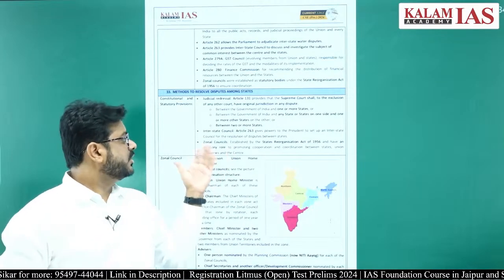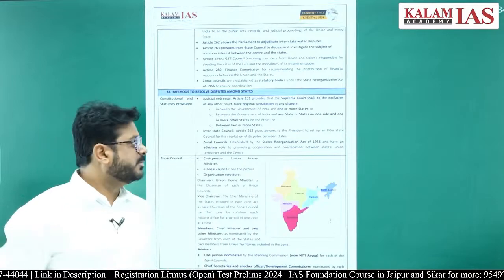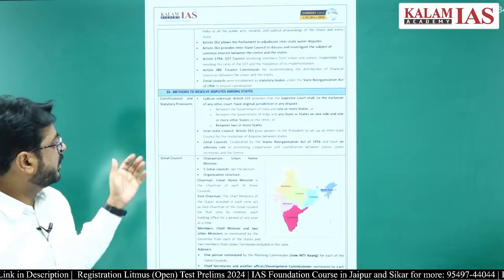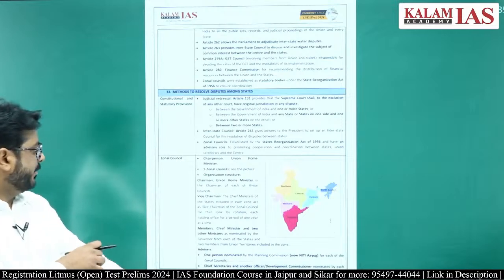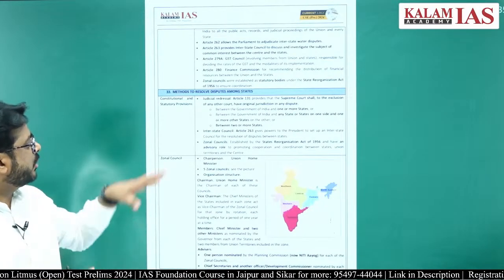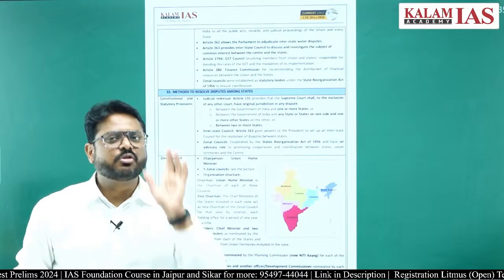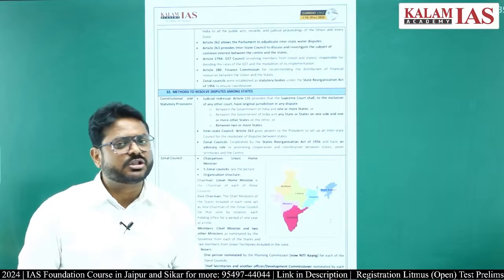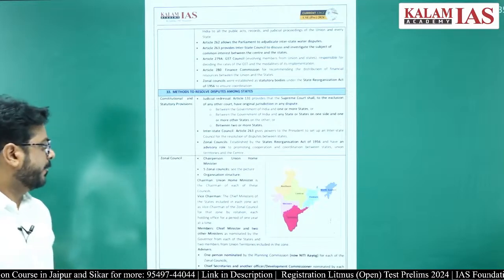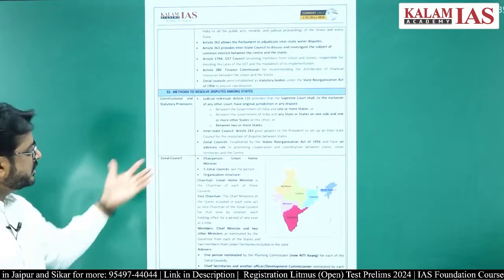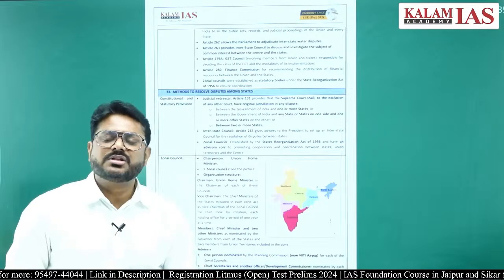It can be done using the Zonal Council. Sorry, 5 zonal councils have been set up through the State Reorganization Act 1956, and 1 zonal council, the Northeastern Zonal Council, was set up through the North Eastern Council Act 1971. Who is the chairman of these zonal councils?